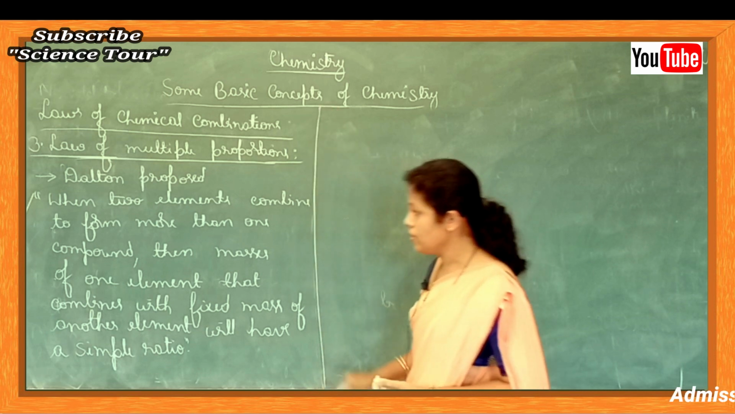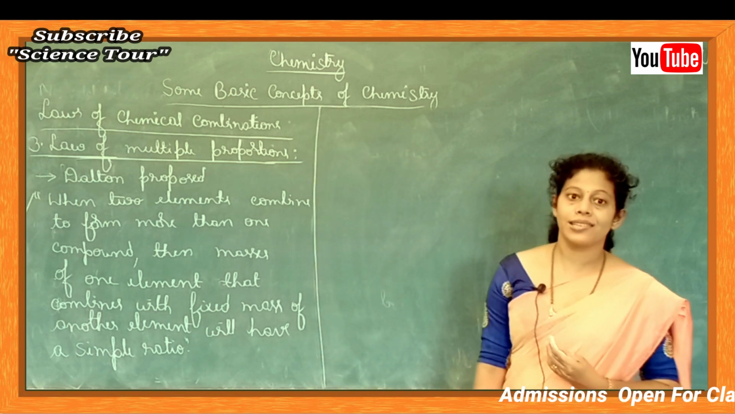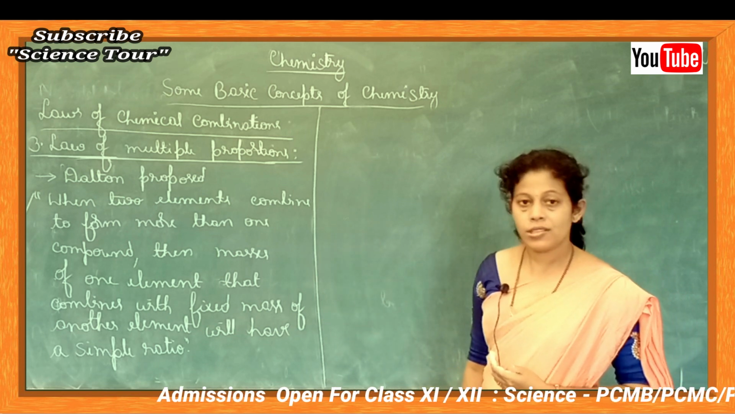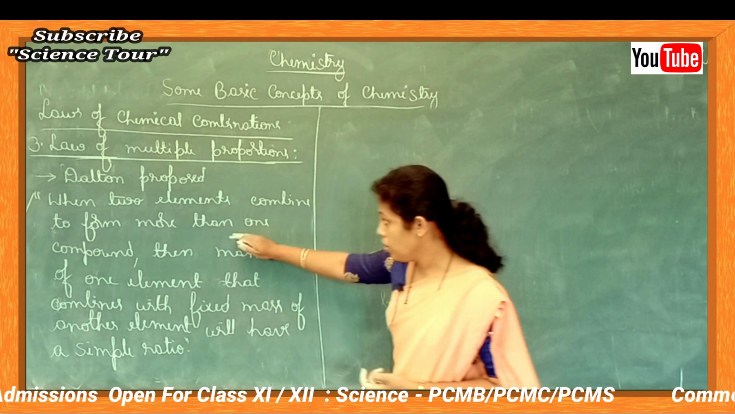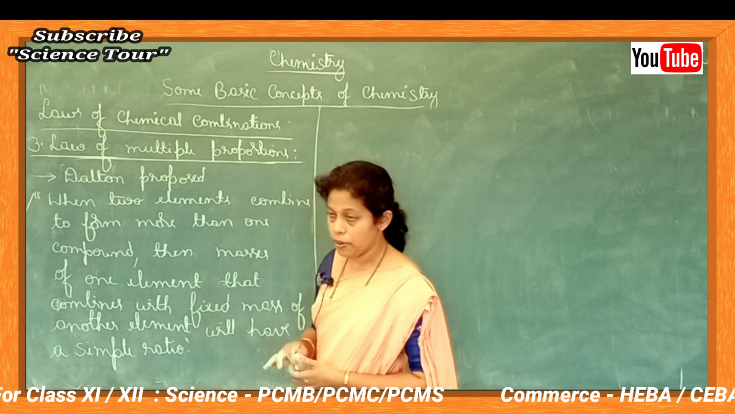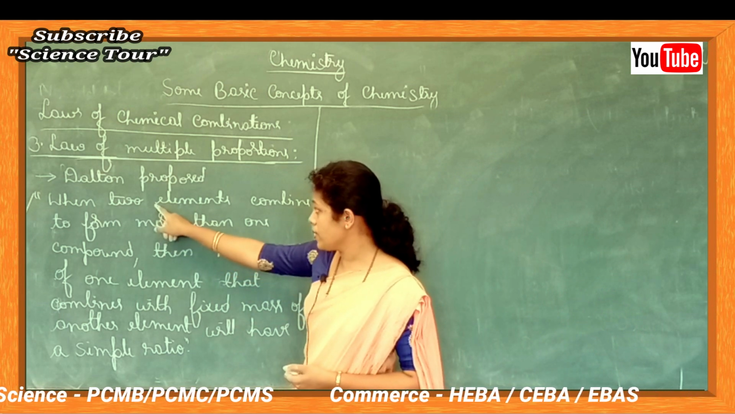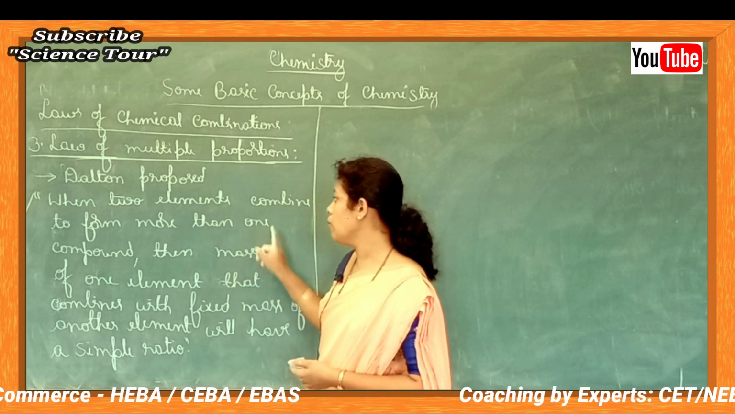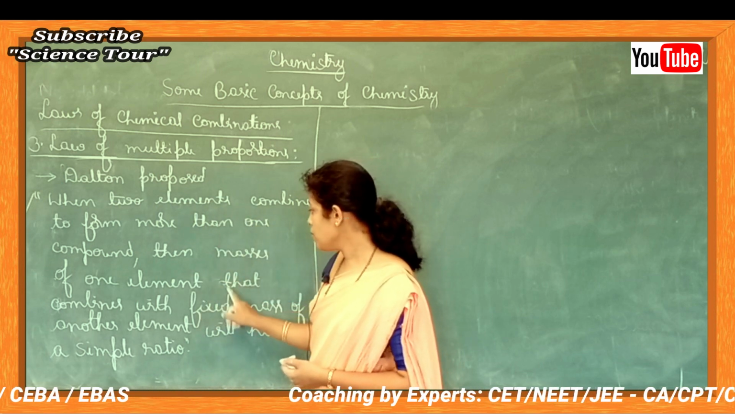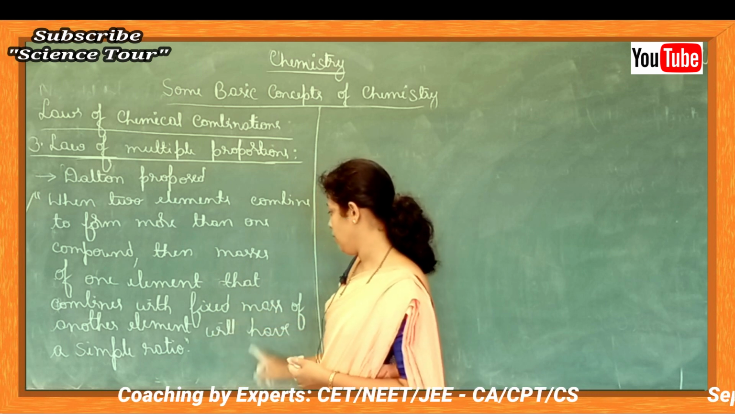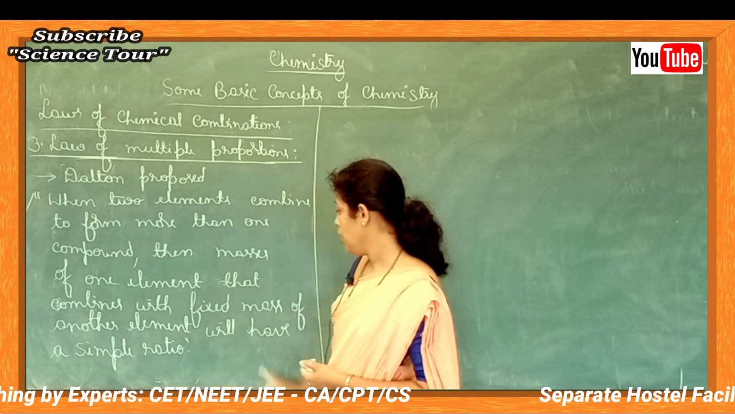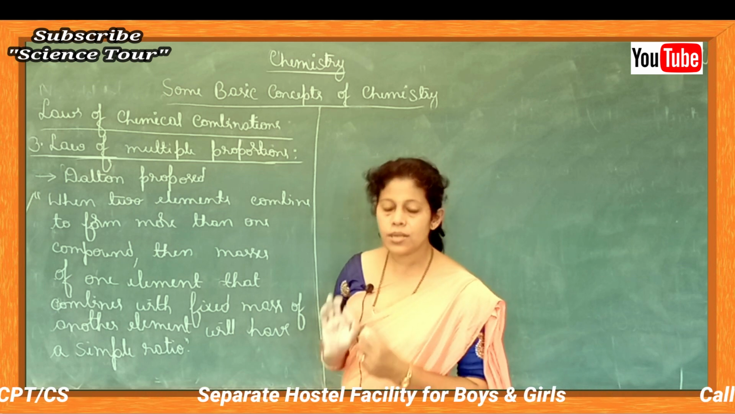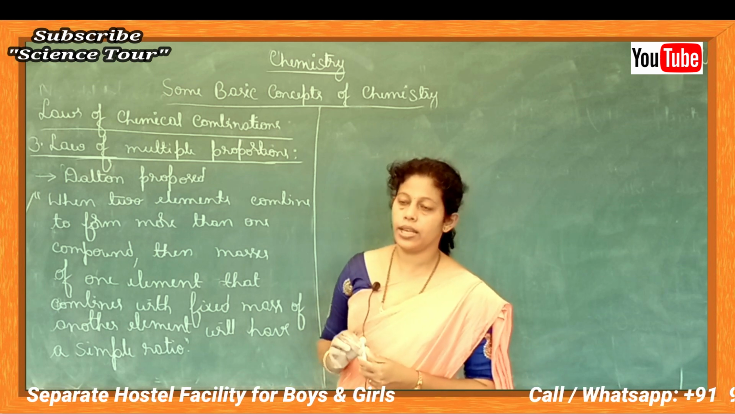Students, whenever laws are asked in the exam, you have to write the laws as they are. The statements you cannot change, so learn the laws properly. The law says when two elements combine to form more than one compound, then masses of one element that combines with a fixed mass of another element will have a simple ratio. The law is very simple. You will understand better when I take the example.